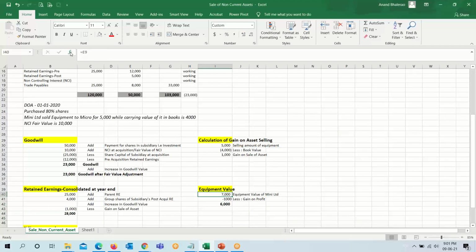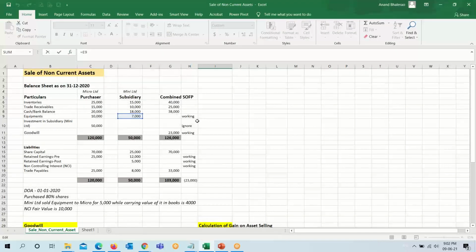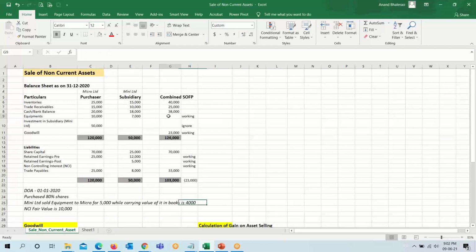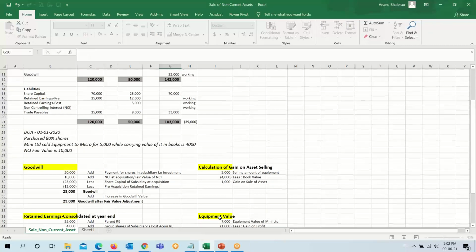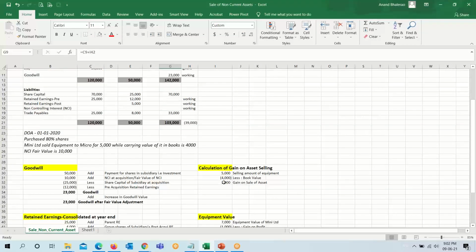and this amount will also be deducted from the equipment value. So the equipment value shown in Mini Limited is 7,000. The gain is reduced from here, that is, this is the figure which we have reduced from here. So it comes to 6,000. So this will be the equipment cost which will appear in our consolidated statement. So 10,000 plus 6,000, the equipment value will come here as 16,000.